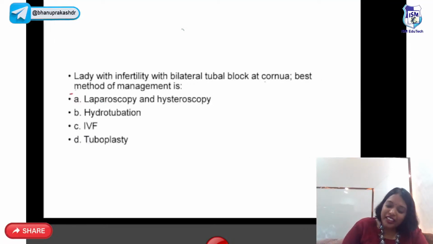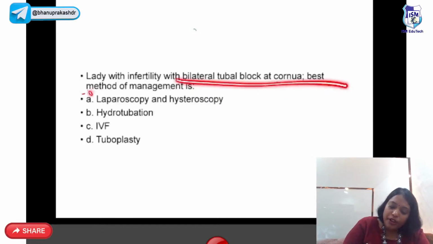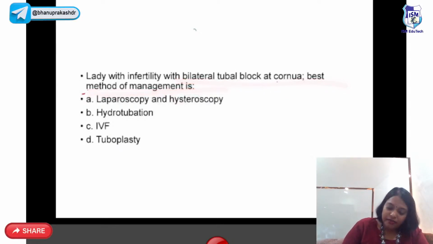So lady with infertility with bilateral tubal block at cornu, best method of management is, so they are asking you best method. So what should be the answer guys? As they are asking best method, the answer is IVF. So any severe tubal blocks, the best method will be IVF.